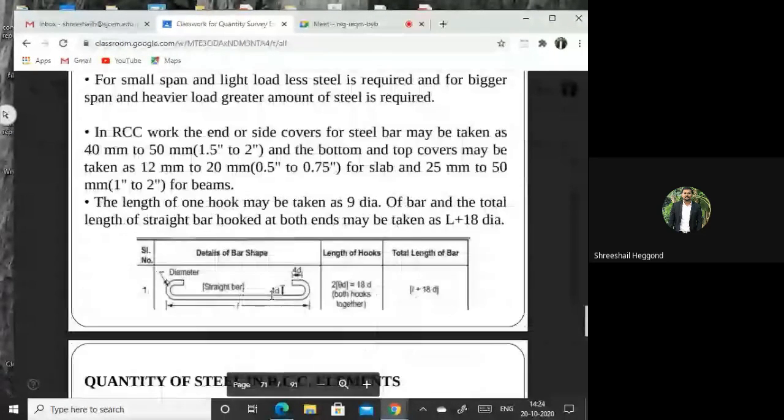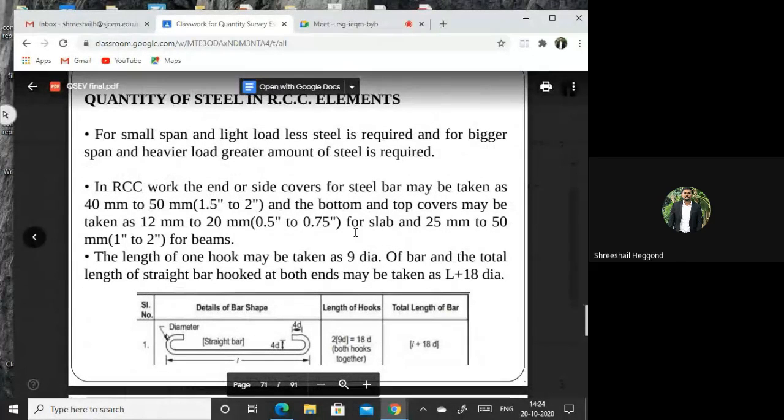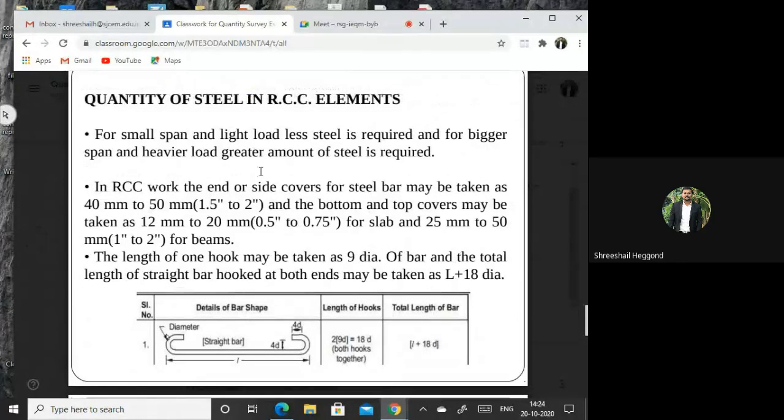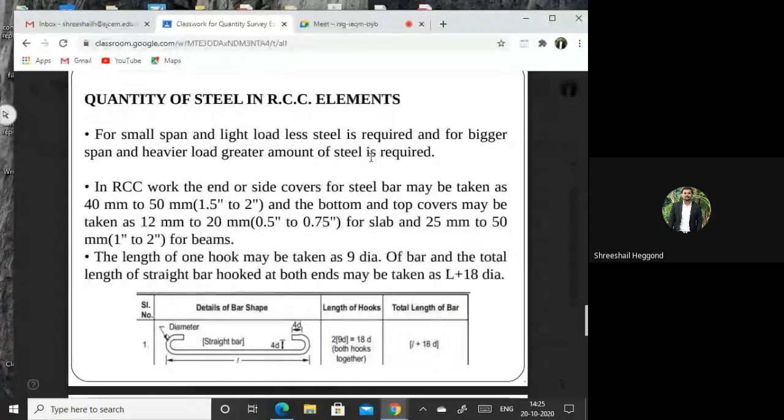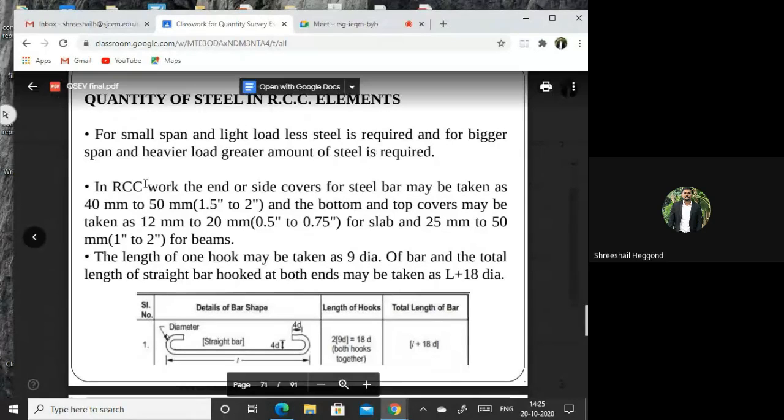How to find out the extra lengths and all will be dealt with. For a small span, light load, less steel is required, and for bigger span, heavier load, greater amount of steel is required as per the design aspects, which is quite clear.